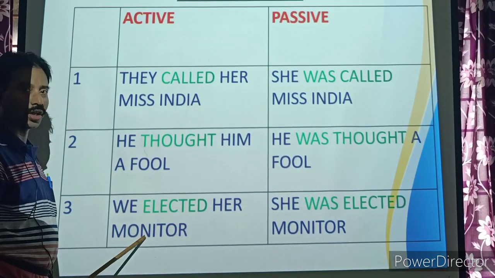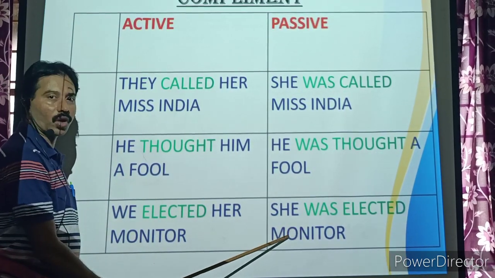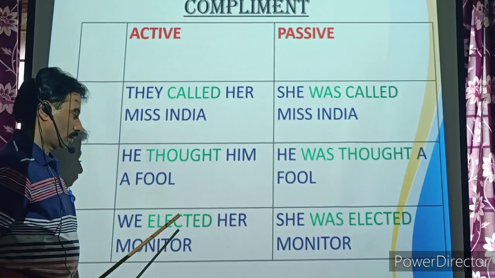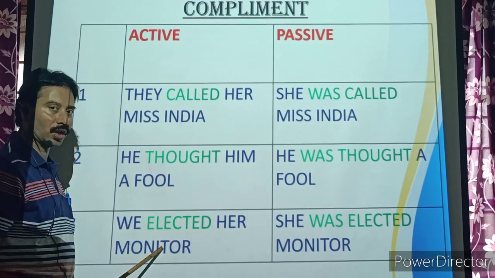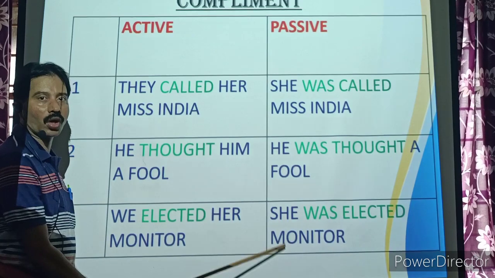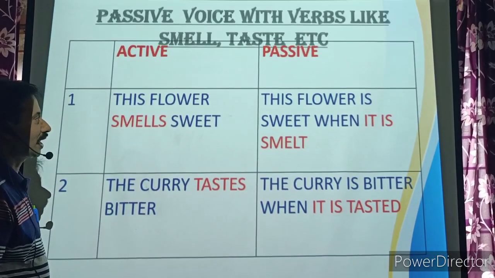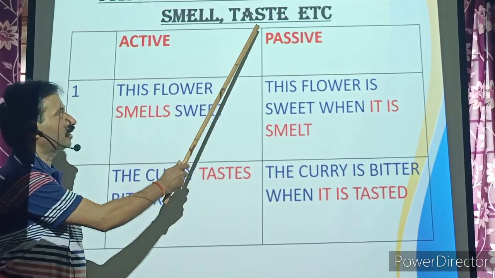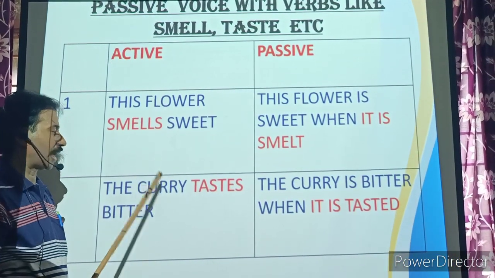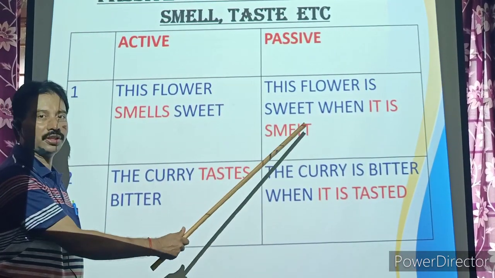We elected her monitor. She was elected monitor. I repeat, we elected her monitor. She was elected monitor. And look at the next line. There are certain verbs like smell, taste, etc. in active voice. When such verbs come, how to change them into passive?